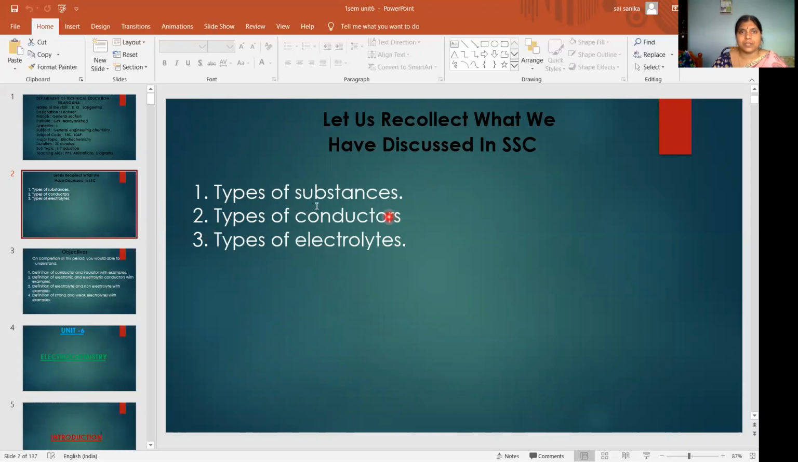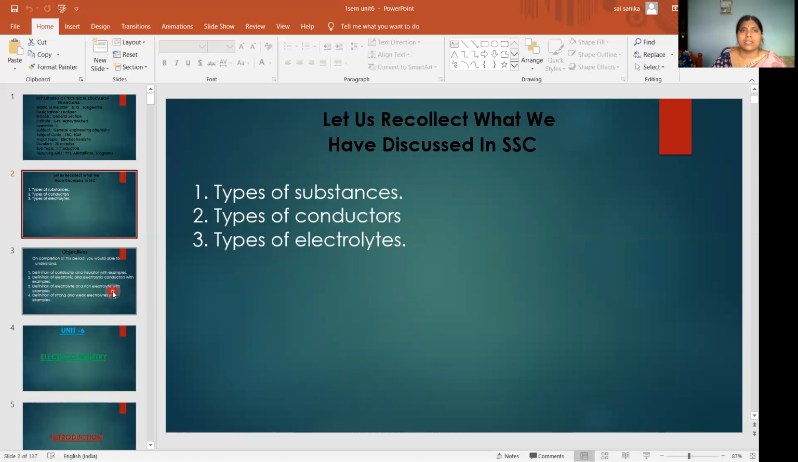So these are types of substances and types of conductors. Substances are classified into two types based on the passage of electricity, that is conductor and insulator. These conductors are again classified into metallic and non-metallic conductors. Then types of electrolytes: electrolytes are again classified into strong and weak electrolytes. You might have studied these in your previous classes.